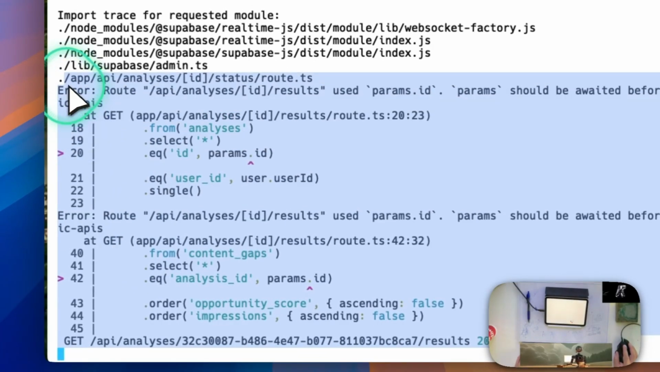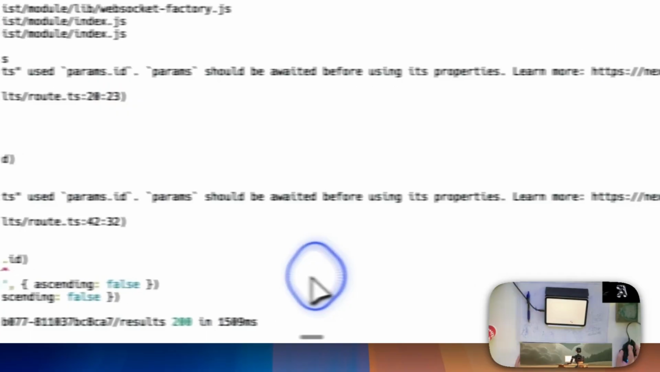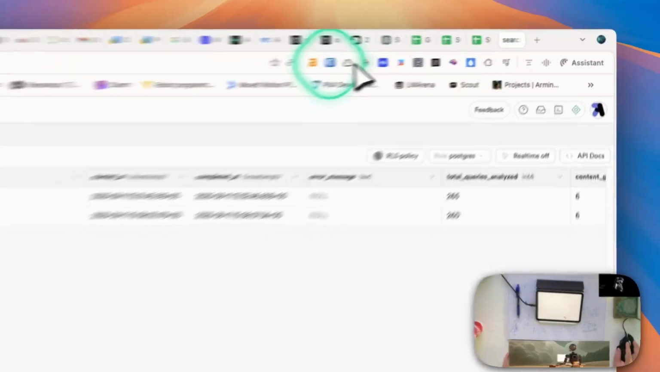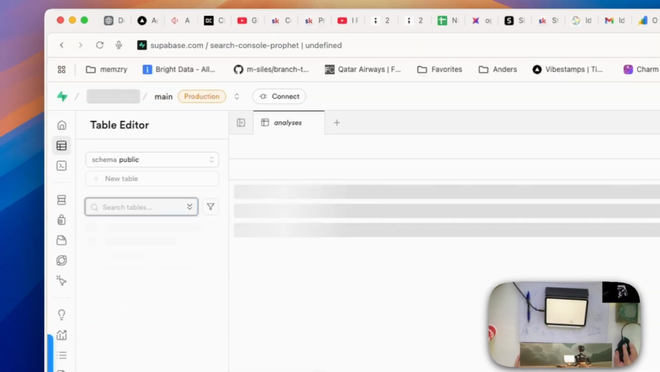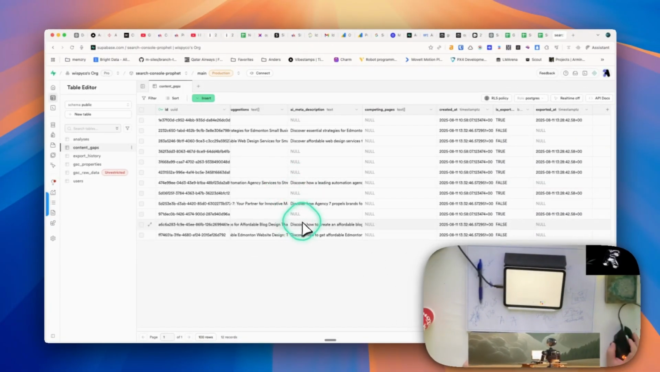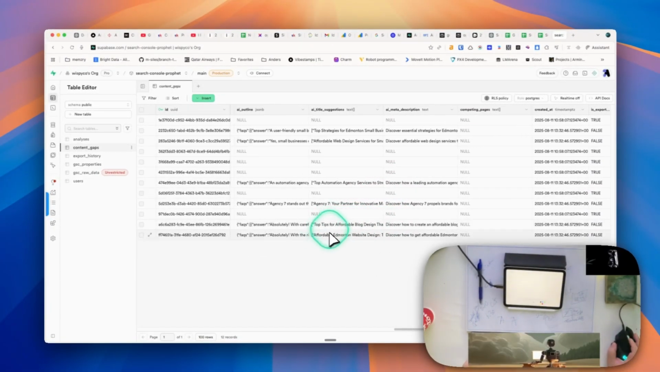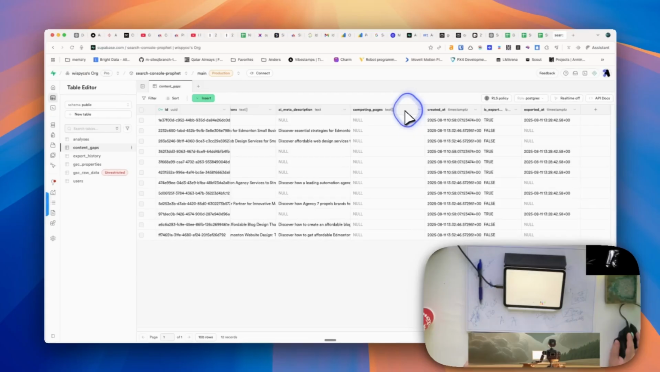Param should be awaited. Yeah, too bad. Error. Okay, so I think it's gonna have failed. It failed, but it passed, but it didn't generate the right data, because if we go into the content gaps, you can see here. Oh, here's some actually. 1, 2, 3, 4, 5, 6. So now, is there any other data missing from it? It doesn't have exported at. That's because we haven't exported it.